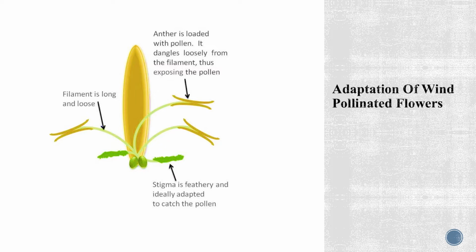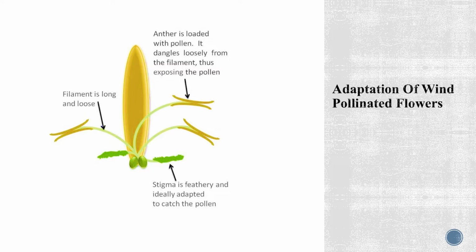There are several adaptations that are seen in the flowers which exploit wind as a pollinating agent. One of them is that the pollen grains are quite light, non-sticky and dry, and some of these pollen grains may even be winged. It is known that the pollen grains are as light as a feather or even lighter than the feather of a bird, which helps them to float in the air and travel larger distances.